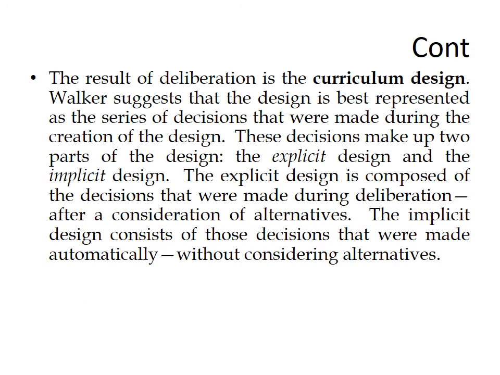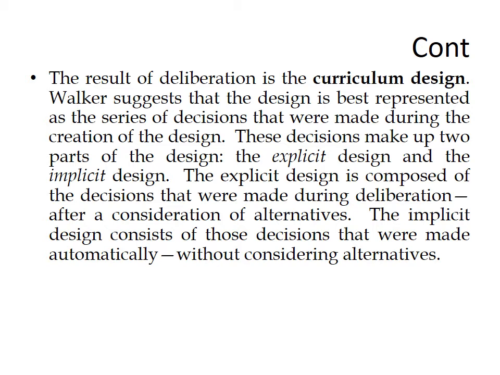At the third level, which is the curriculum design, Walker suggests that the design is best represented as a series of decisions that were made during the creation of the design. These decisions make up two parts of the design, the explicit design and the implicit design.